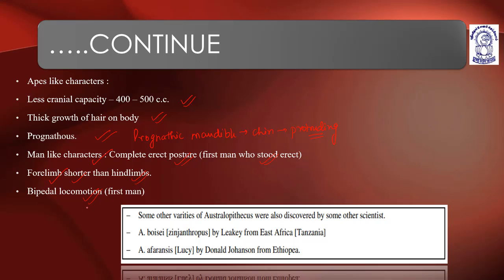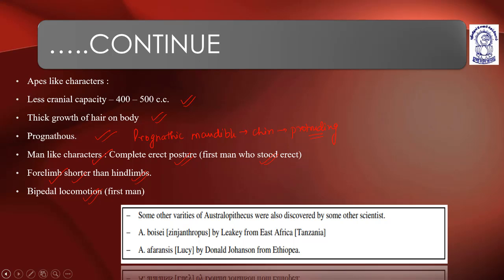So these were the characters of Australopithecus, which share the characters of both apes and man. That is why it is considered a connecting link between apes and man.